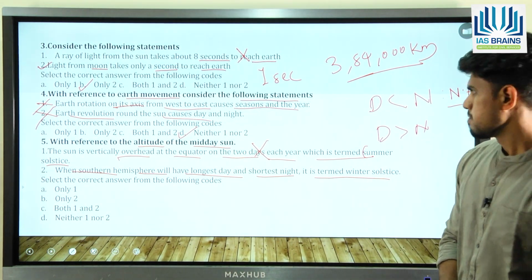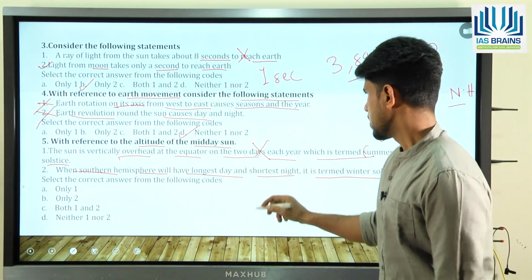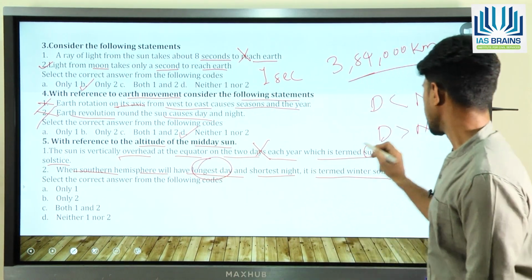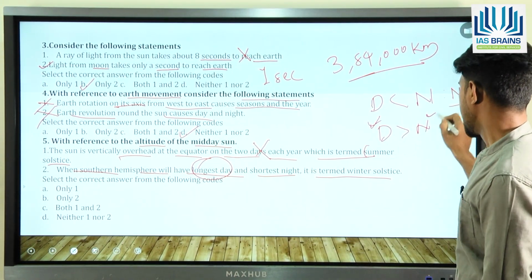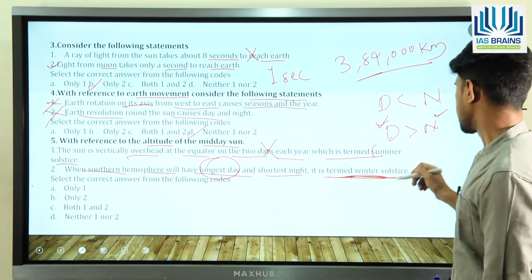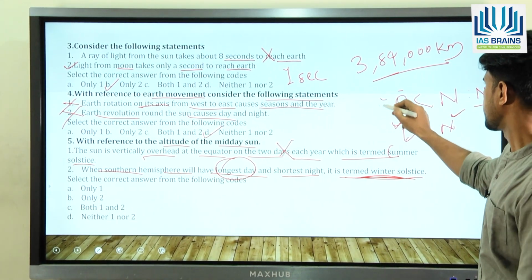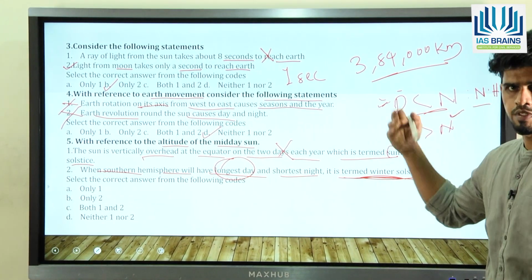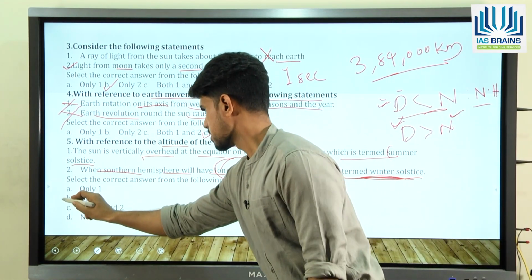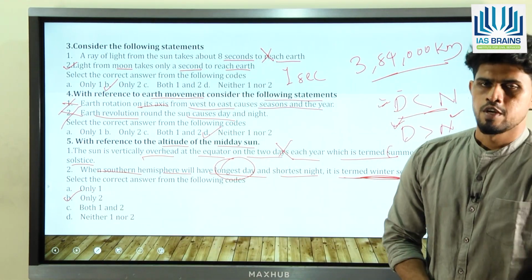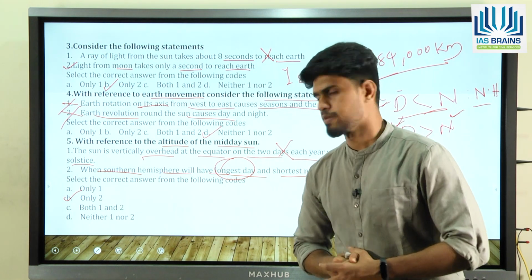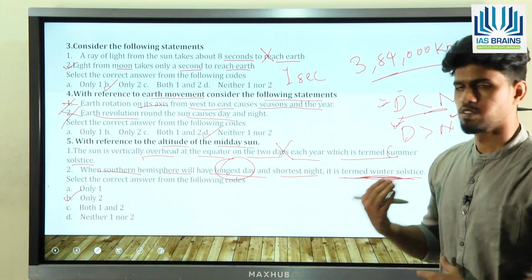But look at the option here. When southern hemisphere will have longest day and shortest night, it is called as winter solstice. Okay, so winter solstice, because we have this condition in the northern hemisphere. So second statement is correct. That is B is the correct option here. So such questions can be asked in the UPSC preliminary exam based on the insolation.